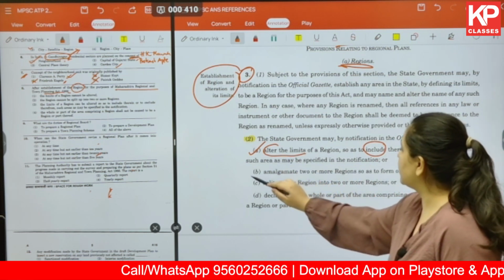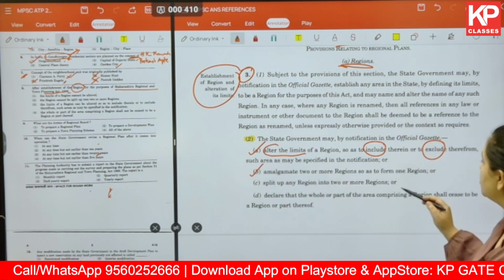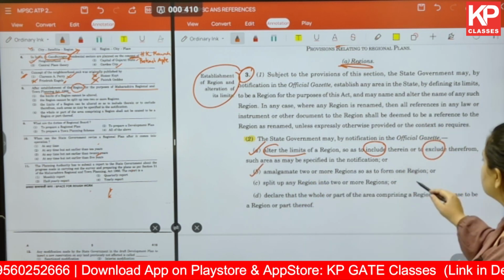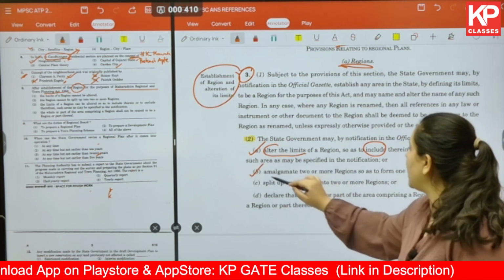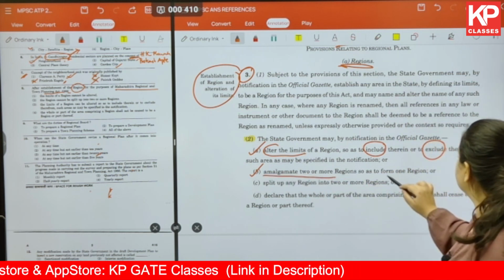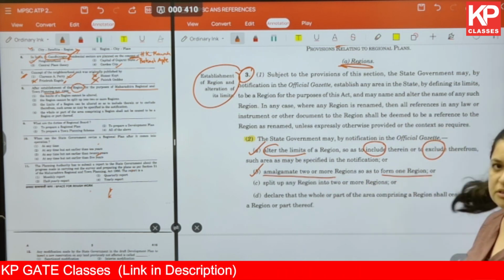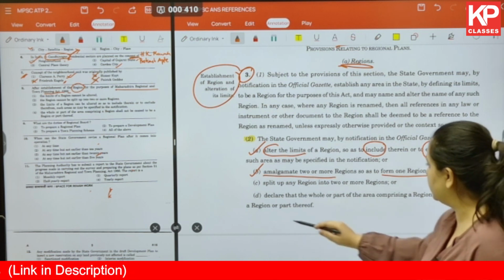The first keyword is alter the limit, so that is allowed. Okay, the second one is amalgamate two or more regions so as to form one region. So you have to look at the keywords properly.